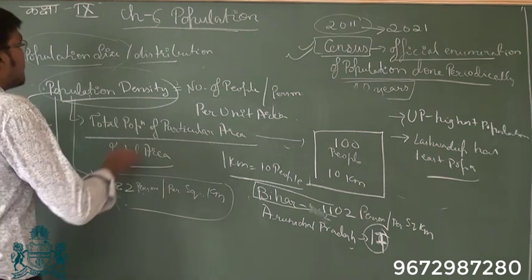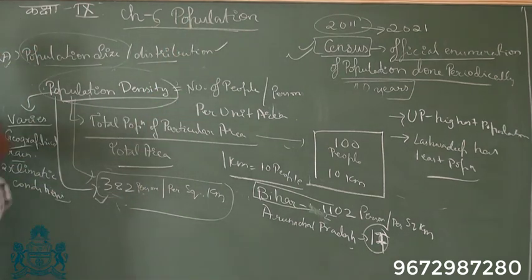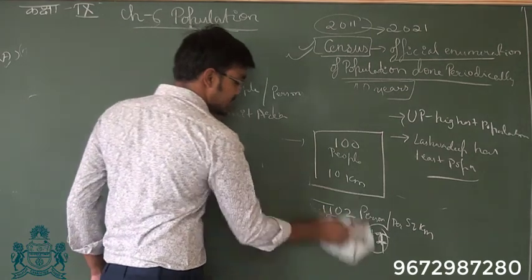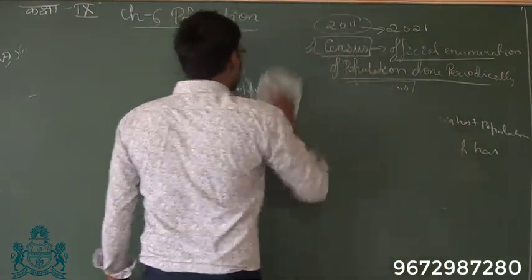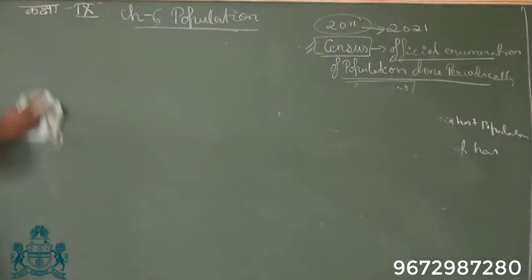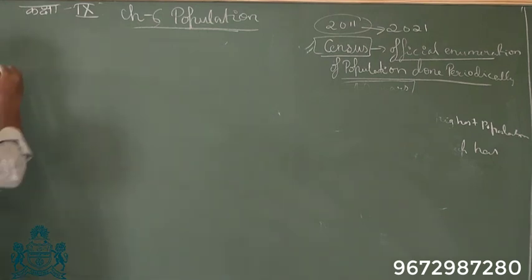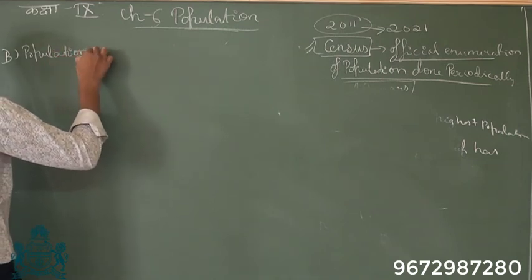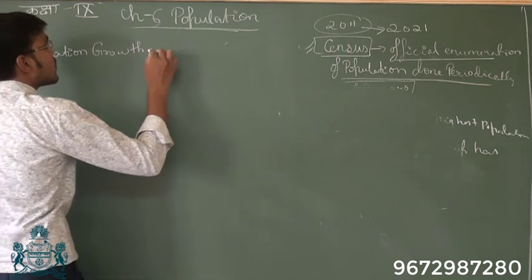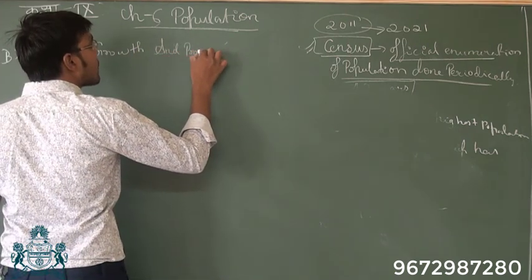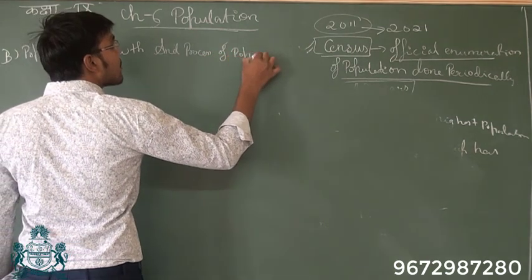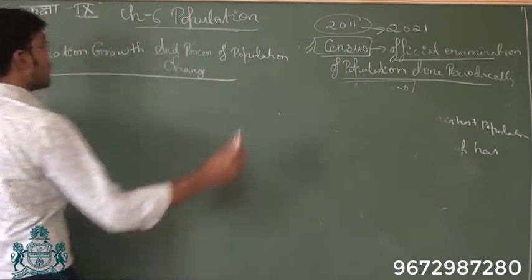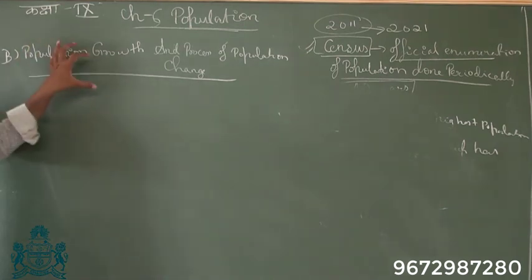Now we are done with the population size and distribution. Now we will look at the second topic, which is about population growth and how population changes. This is the second part.